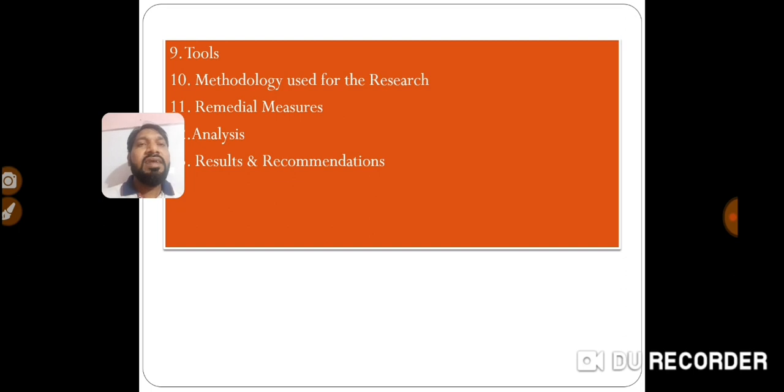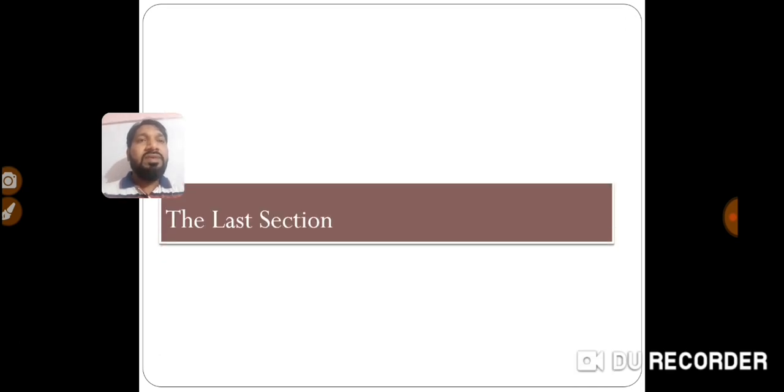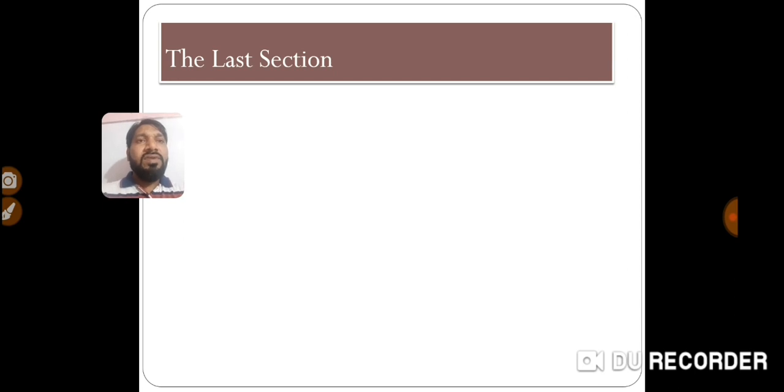So finding out the results and reaching the conclusions, you have to write here, as well as, after the conclusion, what we would like to recommend so that you could solve the problem. So we have to mention some recommendations for your research for solving the problem. Then we have to take a follow-up. This is one kind of evaluation. Then the last section we are going to see.